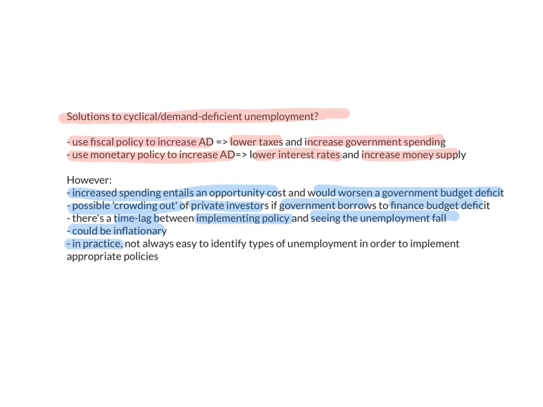In practice, it's not always easy to identify the types of unemployment. Remember, this is an economics lesson. In economics, we can very easily identify the types of unemployment, but in real life, an unemployed person is an unemployed person. It's not always easy when you're the government to identify the types of unemployment in order to implement the appropriate policies. So we've looked at possible policies, we've looked at their advantages and disadvantages, and we've looked at the different types of unemployment. Thank you very much, ladies and gentlemen.